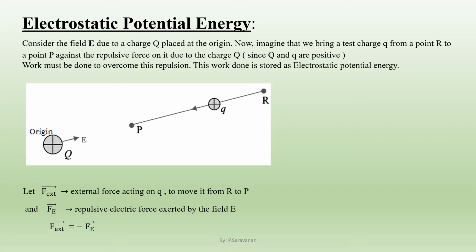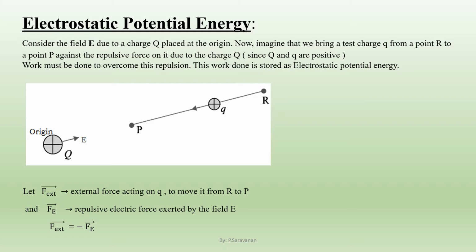Since these two forces, namely the external force exerted on the test charge small q and the electrostatic repulsive force exerted by the source charge capital Q, are equal in magnitude and opposite in direction, the net force acting on the charge small q will be zero.